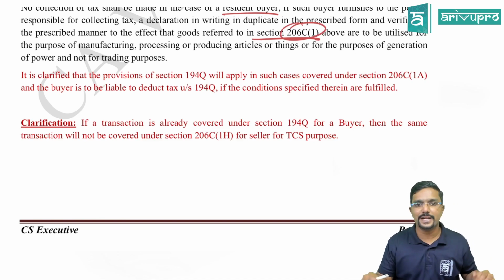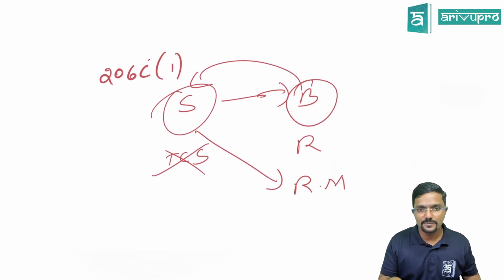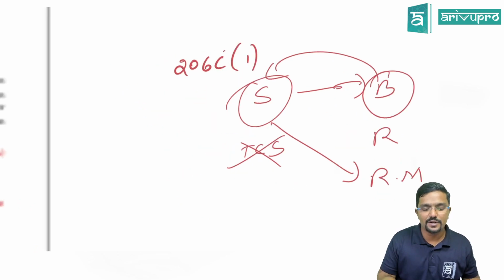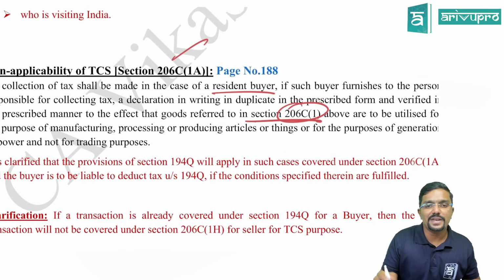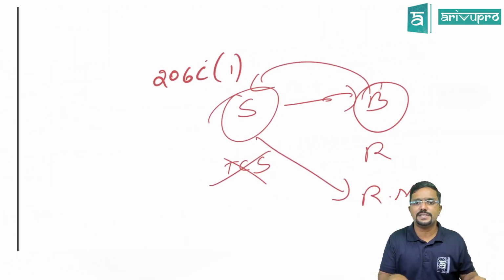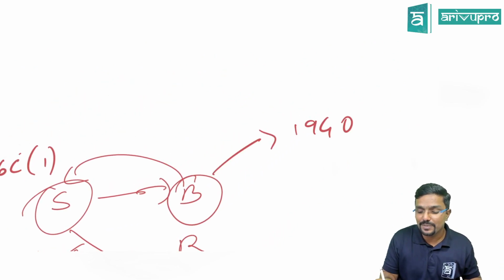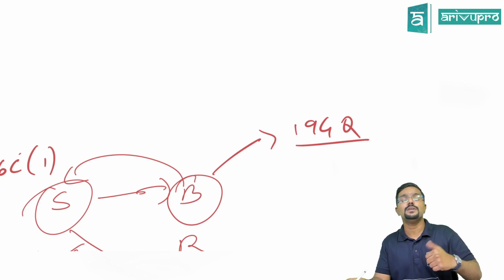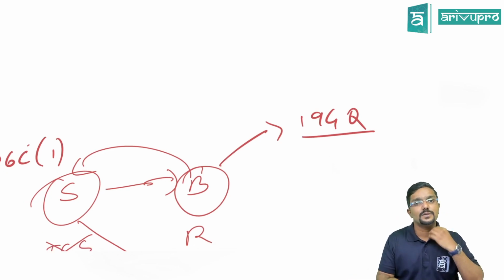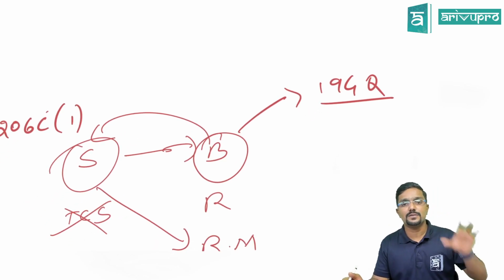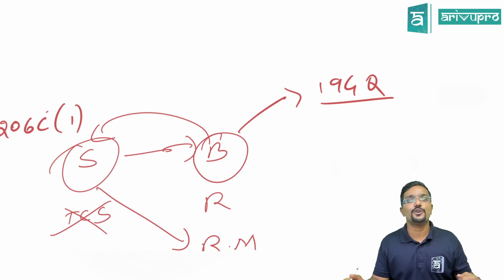So what they are trying to tell here is, if the buyer is covered under section 206C1A, then seller will not collect TCS. But if 194Q is applicable to the buyer, will he deduct TDS? Yes, he will deduct TDS as per section 194Q.